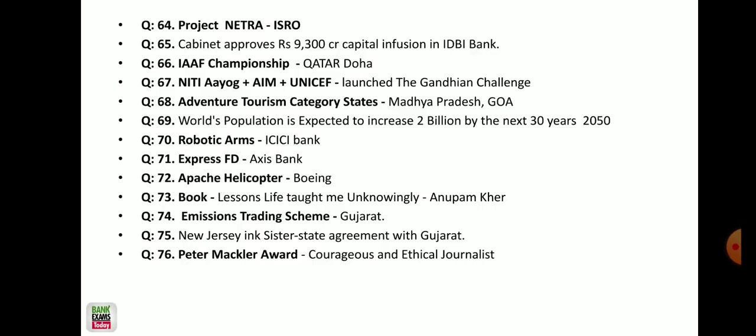And the robotic arms, ICICI Bank, they deployed robotic arms to count the cash, right? The Express FD, that is done by Axis Bank. And the Apache helicopter, that is by Boeing. The book Lessons Life Taught Me Unknowingly, that's by Anupam Kher.